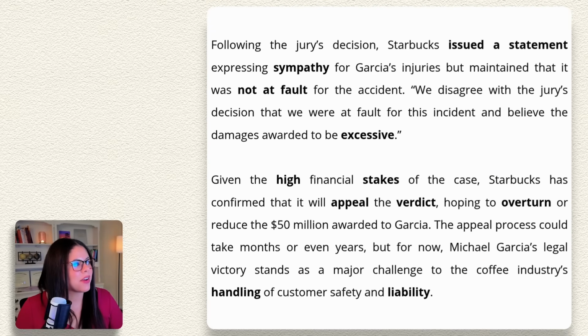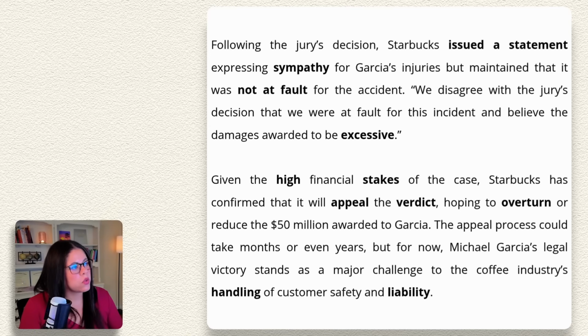Let's go to the next paragraph. Following the jury's decision, Starbucks issued a statement expressing sympathy for Garcia's injuries, but maintained that it was not at fault for the accident. We disagree with the jury's decision that we were at fault for this incident and believe the damages awarded to be excessive.